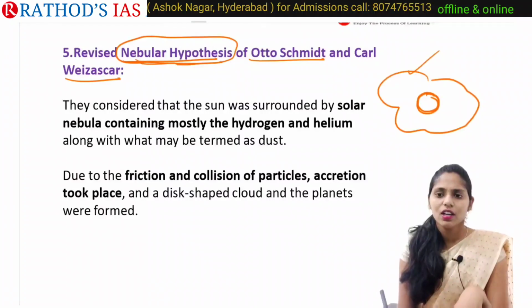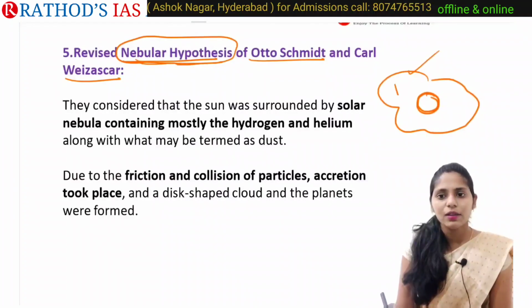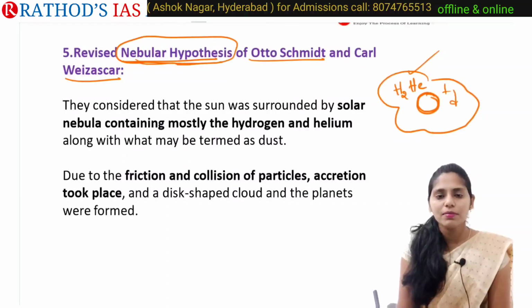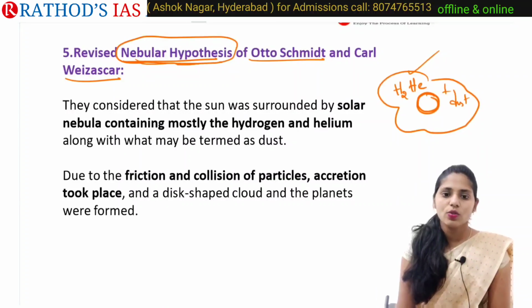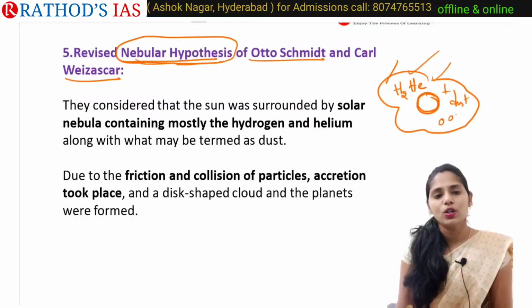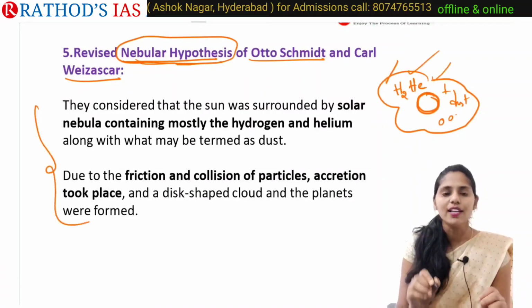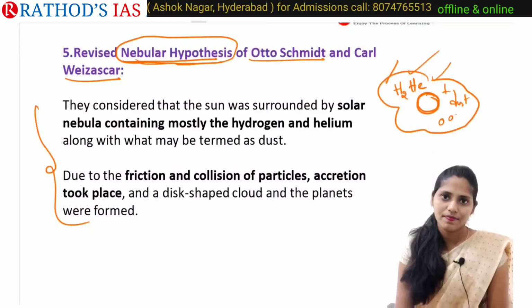Already the sun is there, and around this sun the solar nebula is present, and this nebula mainly contains hydrogen and helium along with some dust particles. Because of friction and collision of these particles, that led to uniting of two or more compounds, and that led to formation of our planets. So this is about the revised nebular hypothesis. I hope it is clear.